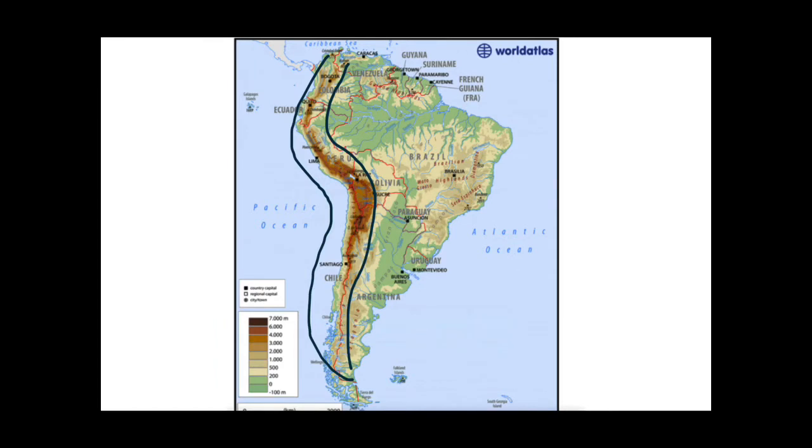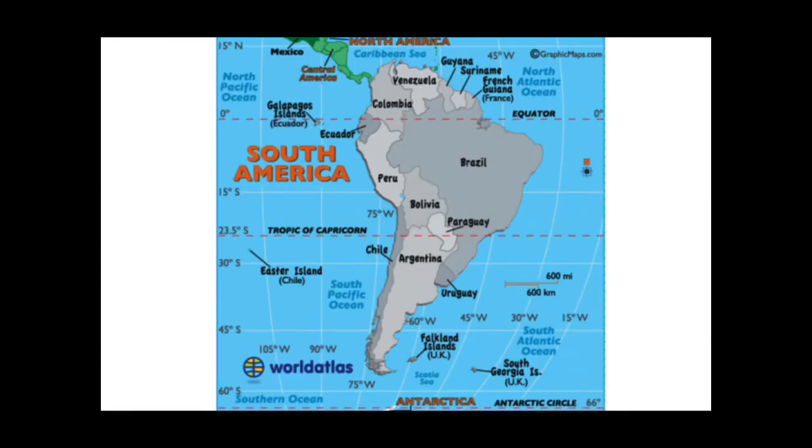You can see that it is passing through Venezuela. It starts from Venezuela and goes all the way along Chile, to the southern tip of South America over here. And from Venezuela to Chile, it passes through the countries Colombia over here, Ecuador, Peru, this is Bolivia, and this one Chile, and this Argentina also. So the Andes extend from north to south through 7 South American countries, that is Venezuela, Colombia, Ecuador, Peru, Bolivia, Chile and Argentina.